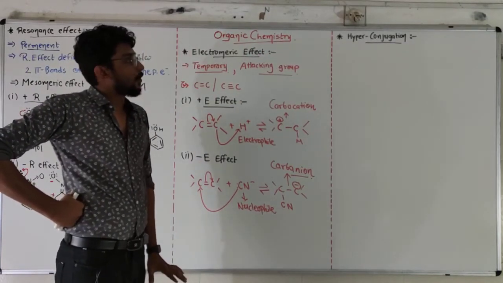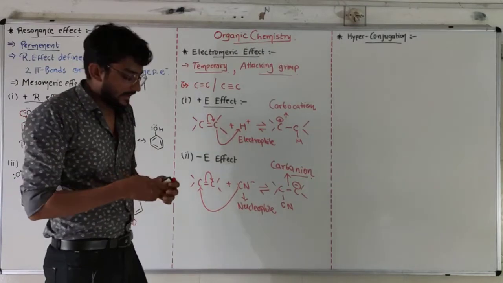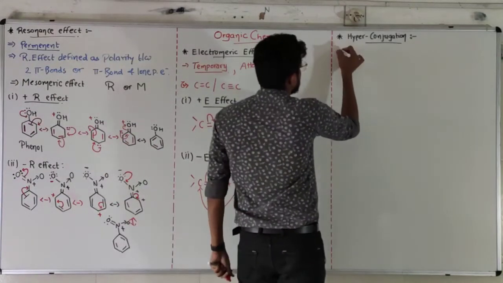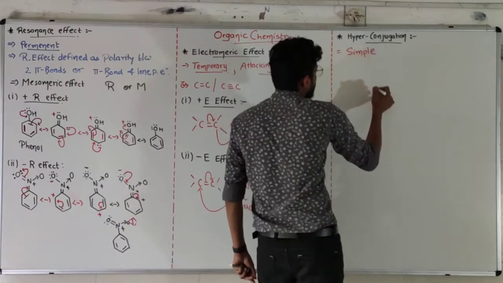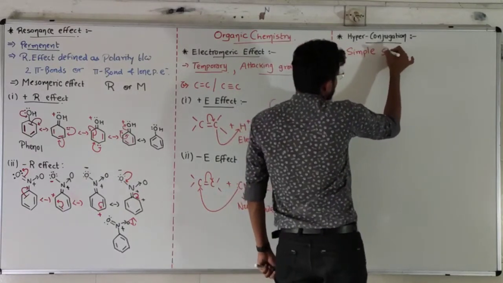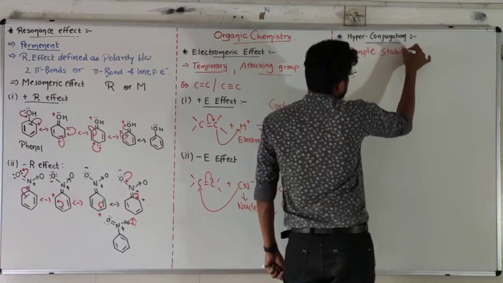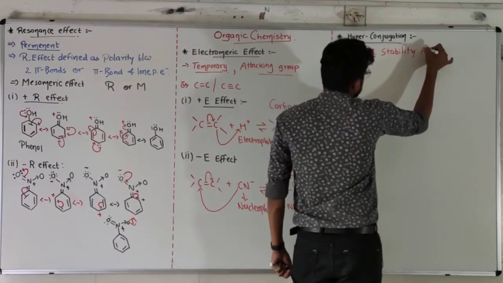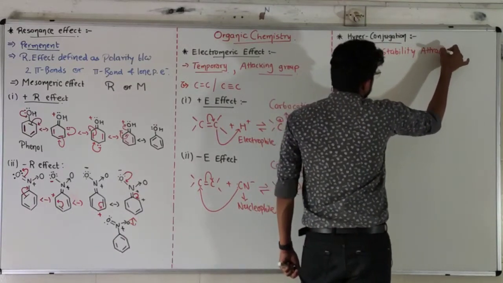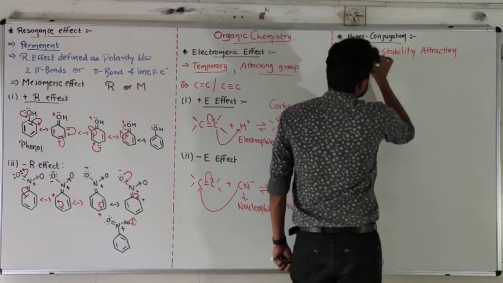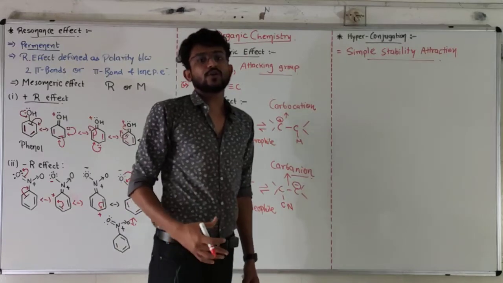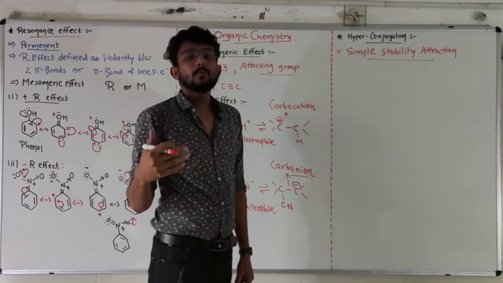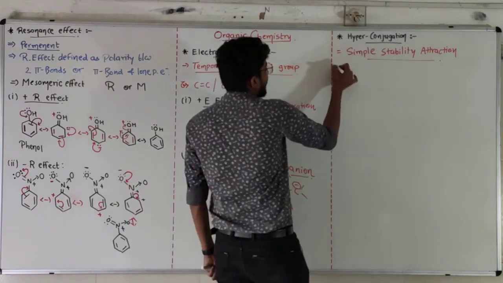Now our last electron transfer effect is hyperconjugation. What is hyperconjugation? It is simple stability attraction. If there is hyperconjugation, that compound will be more stable. What is the requirement?